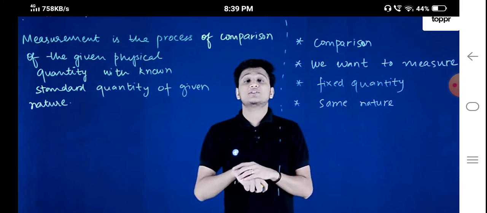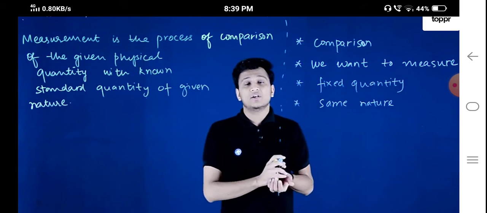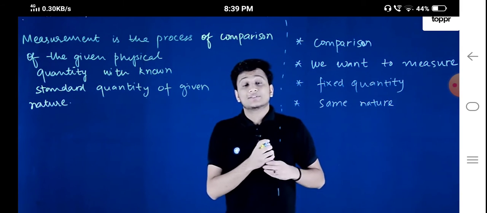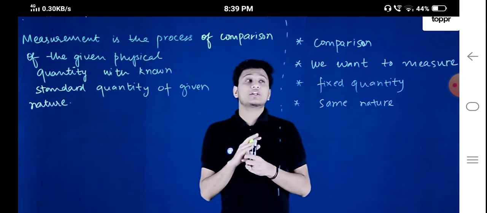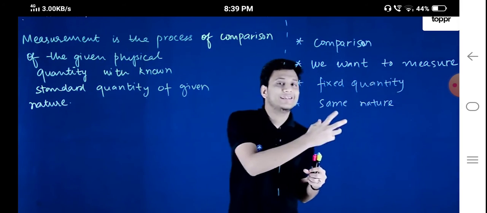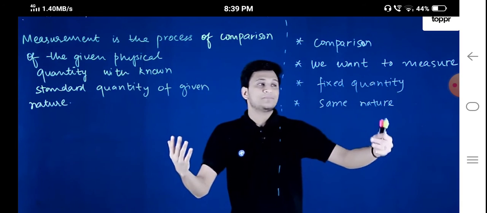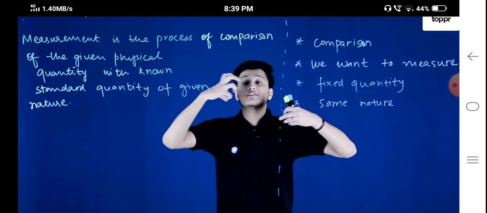Or that the mass of that object was 3 meters. That is very absurd because you cannot compare two quantities which are different from each other in terms of their nature. When you want to talk about length, you always talk about length. When you talk about time, you always talk about time.